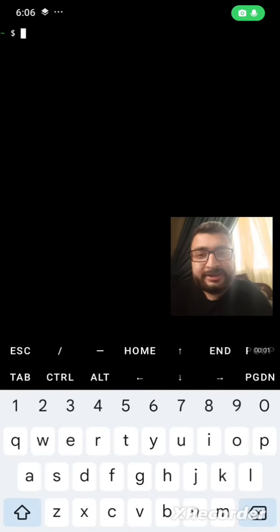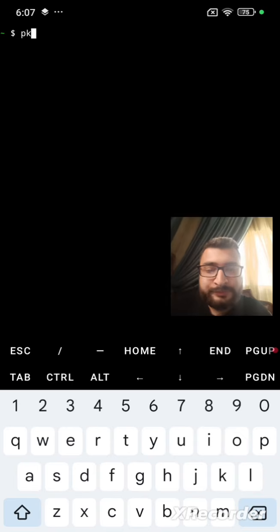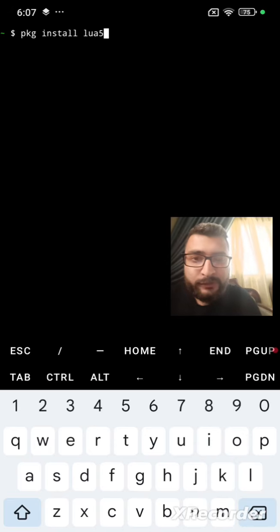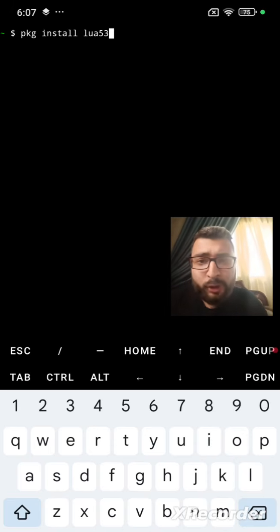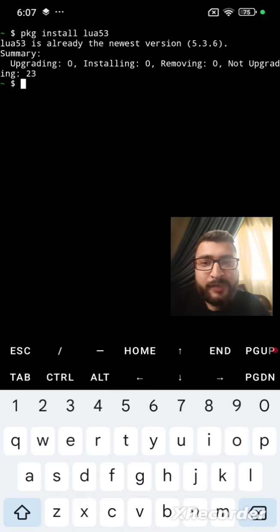Hello folks, it's gonna be a brief tutorial on how to install the Lua language on your Termux app on your smartphone. And to begin with, let's type package install Lua, and I have to specify the version, Lua 5.3, and hit enter. And spoiler alert, I have everything pre-installed.